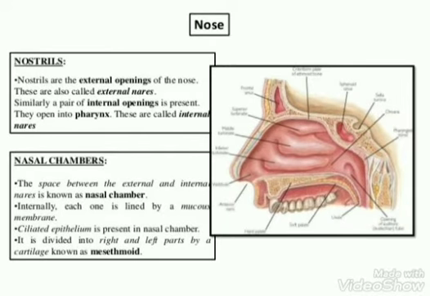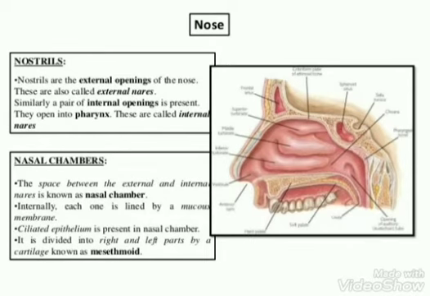The first part of the respiratory system from where the air enters into the body is the nose, which consists of nostrils and nasal chamber. Nostrils are the external openings of the nose. They are also called external nares. Similarly, a pair of internal openings is also present inside the nostrils. They open into the pharynx. These internal openings are called internal nares.